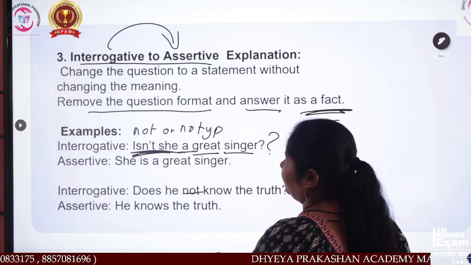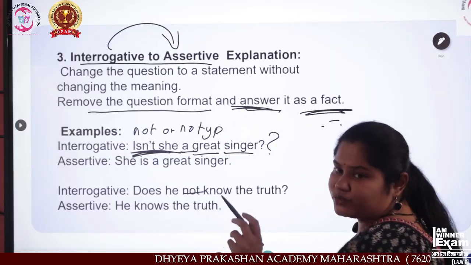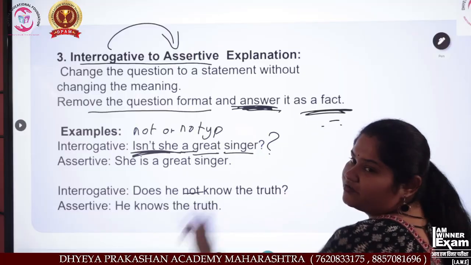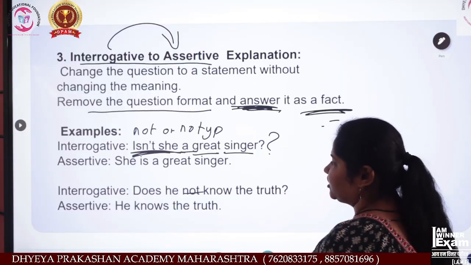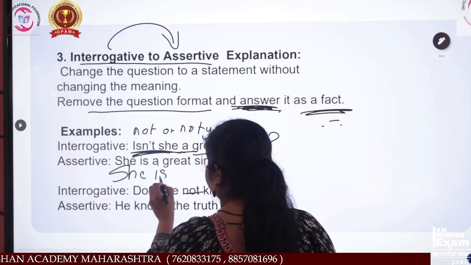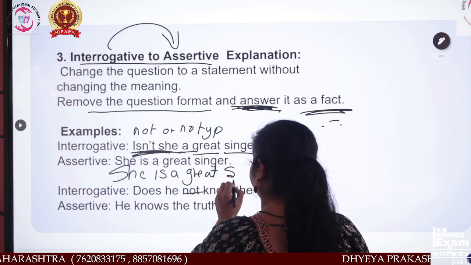Now we have to write the assertive sentence in an answer type, but it is a fact. Fact means a true sentence. She is a great singer.